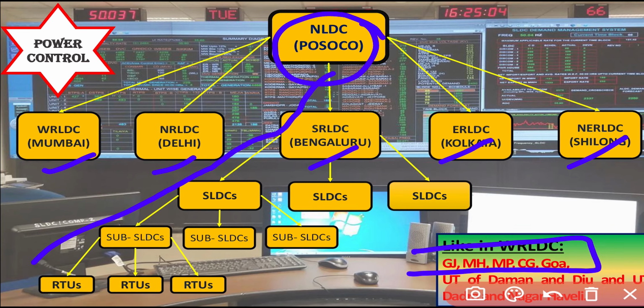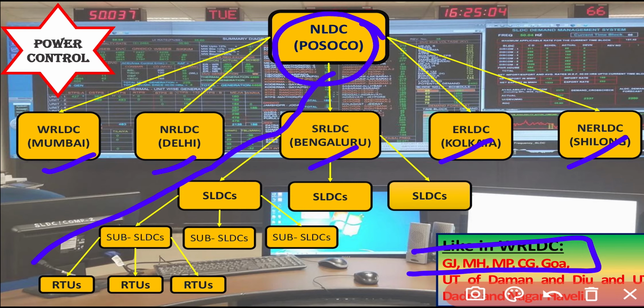These SLDCs are responsible for maintaining the frequency and maintaining the power matching, that is, matching the generation and the demand. These people see all the generation and all the demand. They instruct each individual generator to increase or decrease the load or demand. This is an important parameter in the power flow, to maintain the generation and distribution, and they are responsible for it.